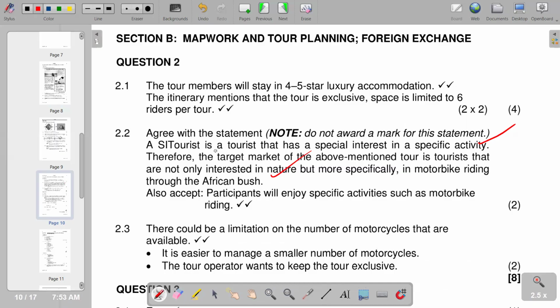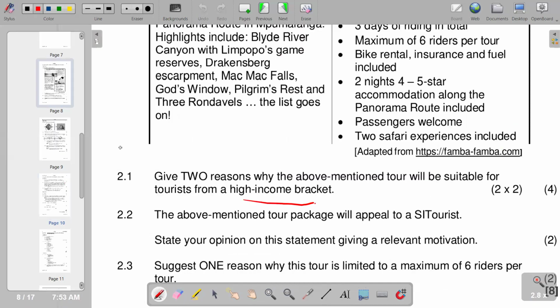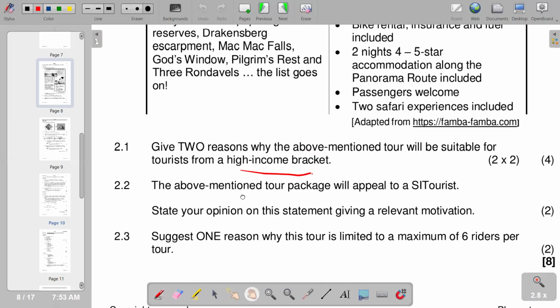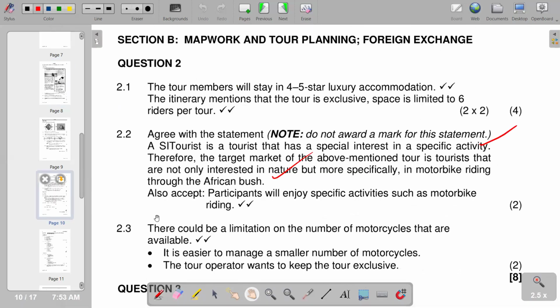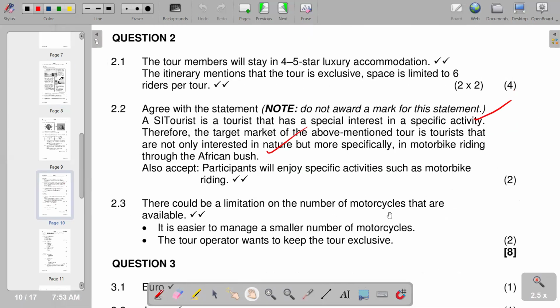So, and that's the response on that part. Then on 2.3, suggest one reason why this tour is limited to a maximum of 6 riders per tour. The reason for the limitation of 6 riders per tour is there could be a limitation on the number of motorcycles that are available. That can be one of them. Or it is easier to manage a smaller number of motorcycles, or the tour operator wants to keep the tour exclusive. So these are the possible responses on that one.